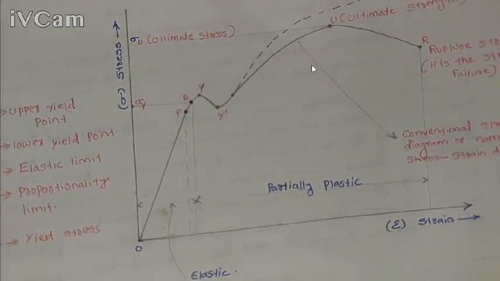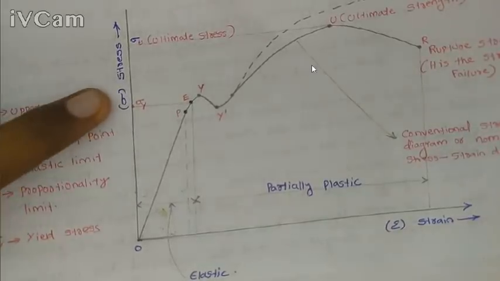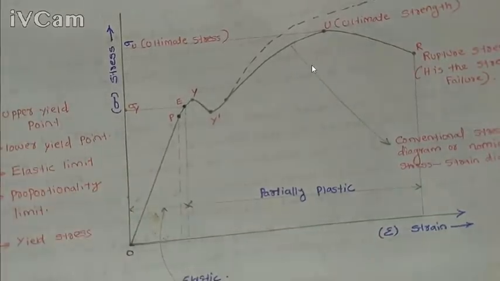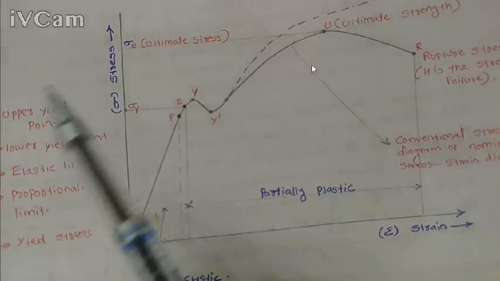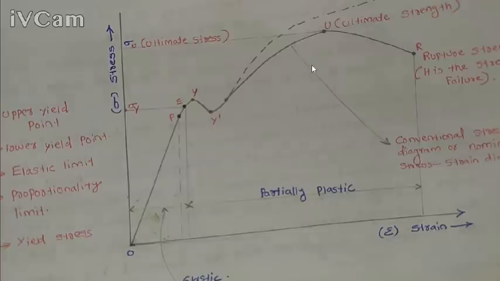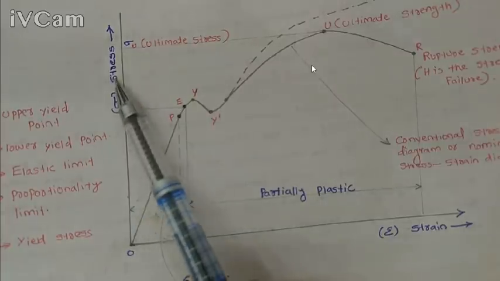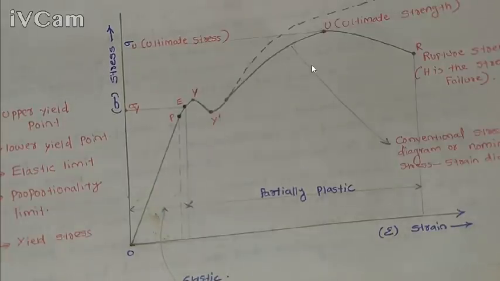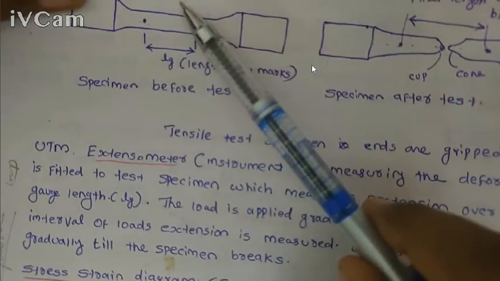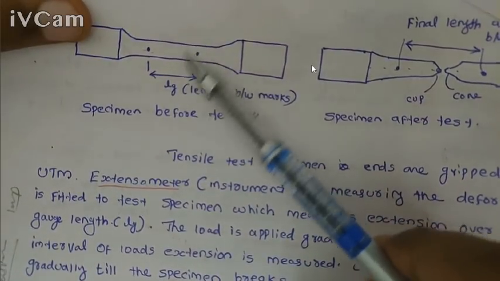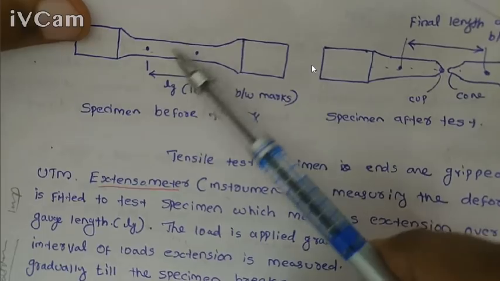From the force we can directly calculate stress, and this graph is called the engineering stress strain graph. Here we divide the force, which is available from the testing machine, by the original cross section area of the specimen, which is the cross section area on the gauge length.